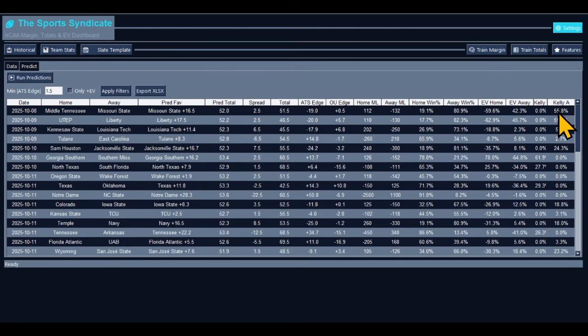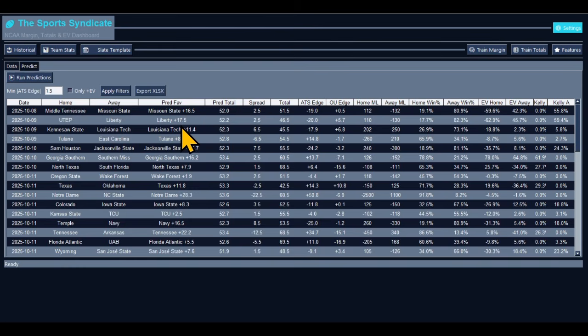Betting edge, the model is saying put 50% of your money on that team, and Missouri State has an 80% chance of winning based on the model, considering they only have a 2-point spread. We're minus 2.5 spread. We're taking Missouri State money line. We took Missouri State everything. That's the only game that we bet for today in regards to college football.